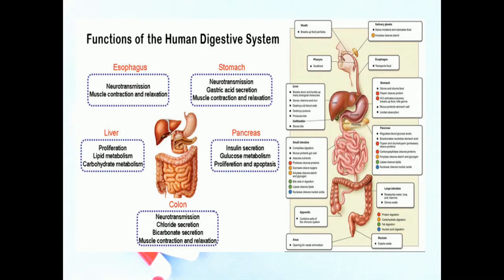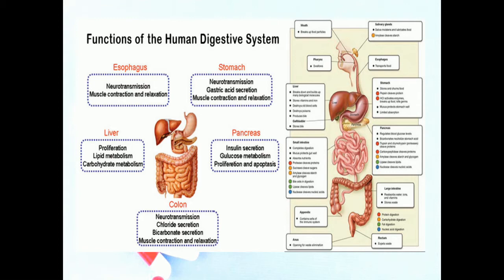Now we are moving on to the functions of the human digestive system. As clearly shown in the figure, each different part has a different function. Now I'm going to explain the different functions of the digestive system. First one is ingestion, meaning taking food into the mouth. Secretion is the release of water, acid, buffers and enzymes into the lumen of the GIT tract. Mixing and propulsion means chewing and propelling the food through the GIT tract.